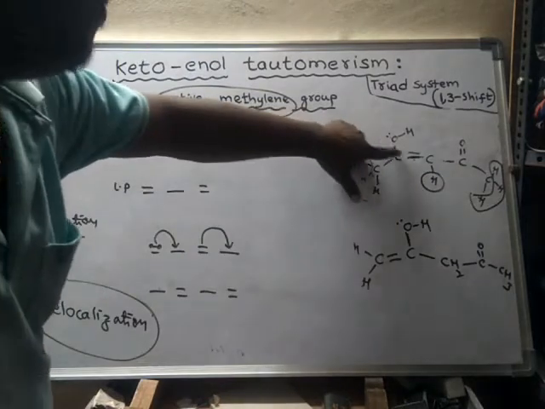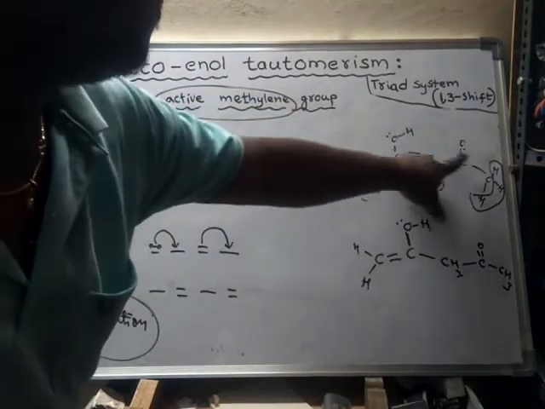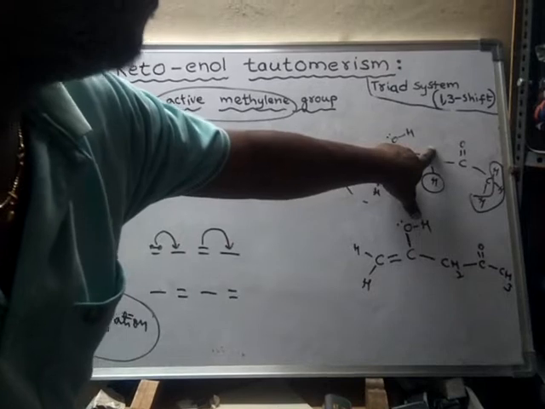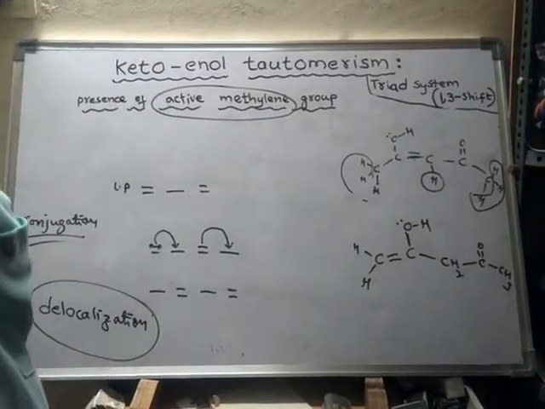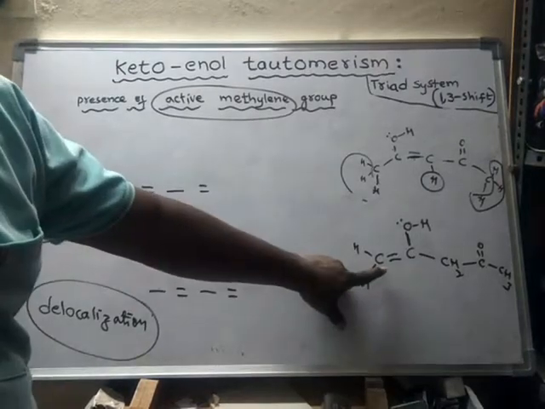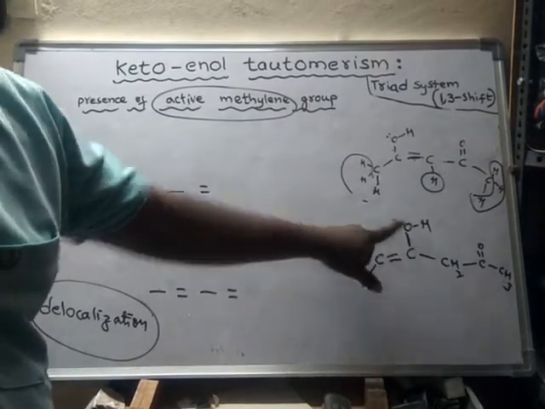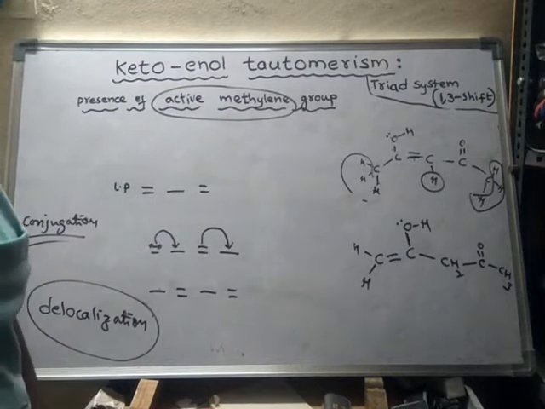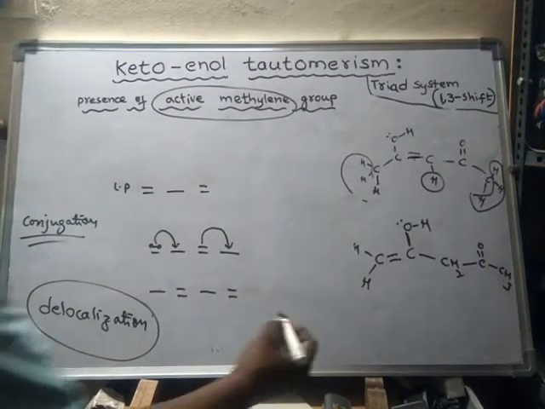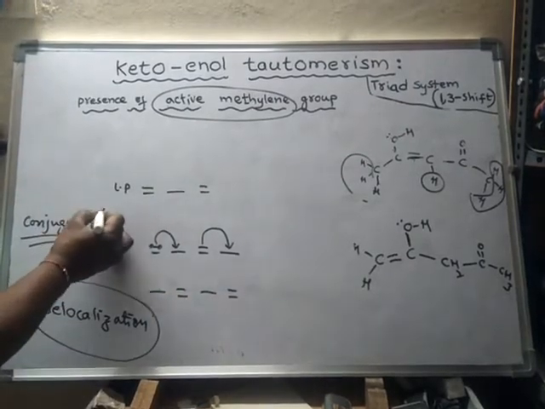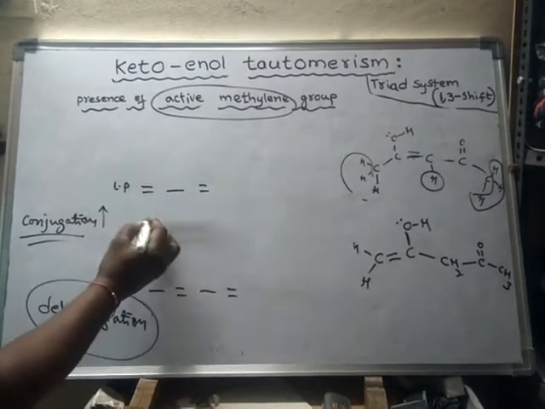Due to the presence of conjugation, if this hydrogen is lost, a large amount of conjugation is present. But here, if this hydrogen is lost, conjugation is not present in that much amount. Whenever conjugation increases, stability increases.